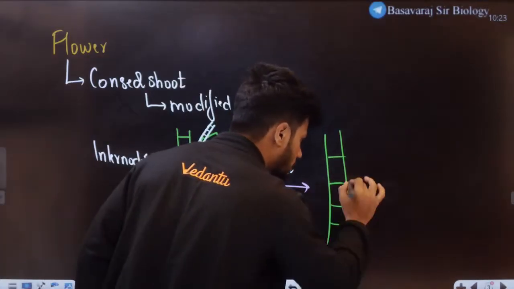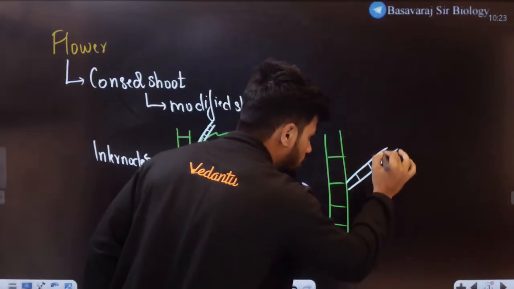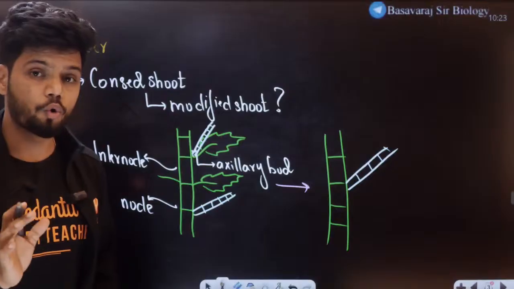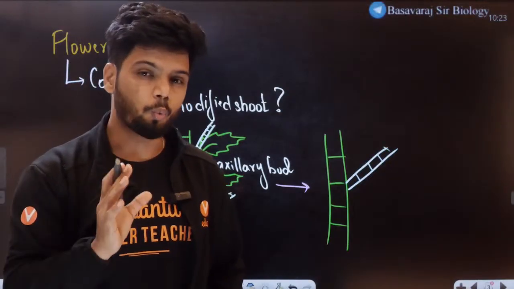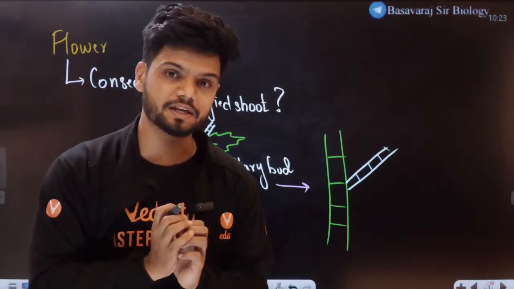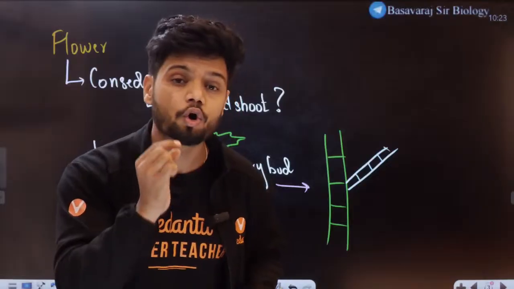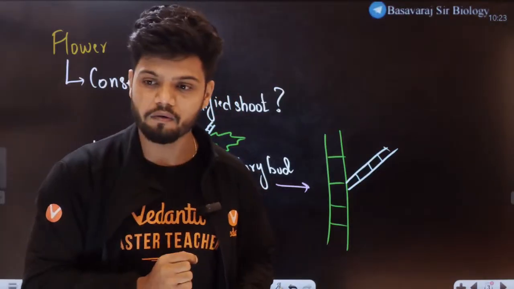Now students, what if this long branch, which has nodes and internodes, what if I condense the branch? What is the meaning of condensing here? It means all the internodes become very, very tiny.